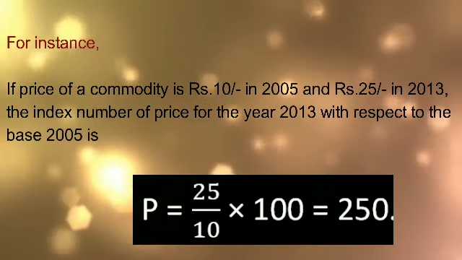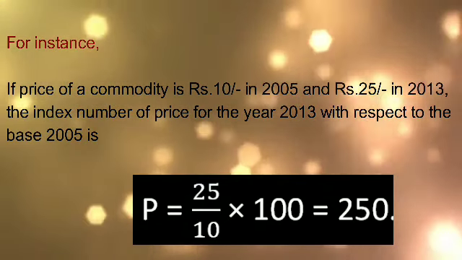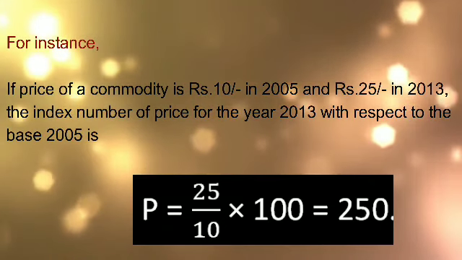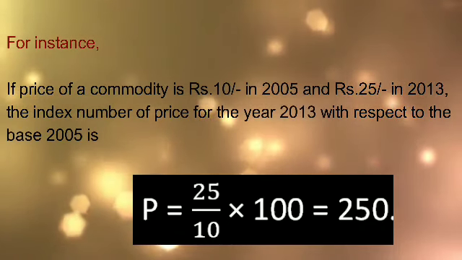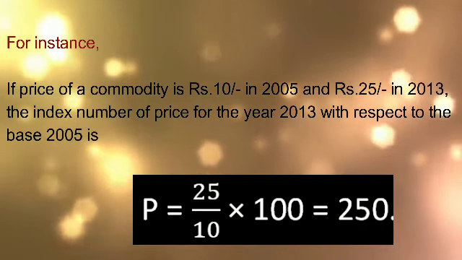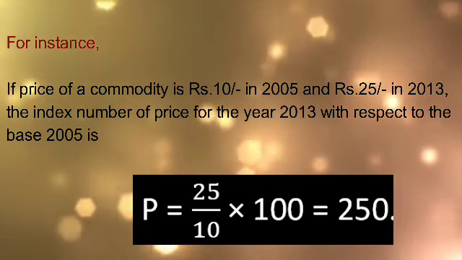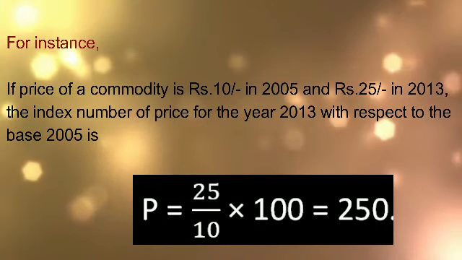Now in this example, as you can see, the price of a commodity was 10 rupees in the year 2005, but it became 25 rupees in the year 2013. Now the amount of change in the value of money can be studied in this concept of index number. Again, there are different types of index number.